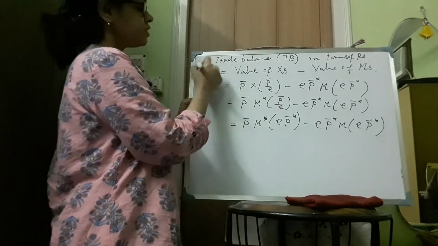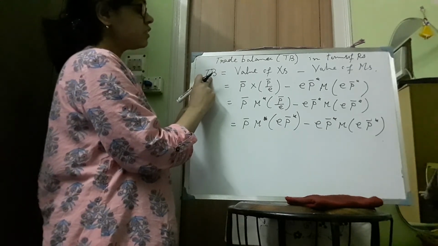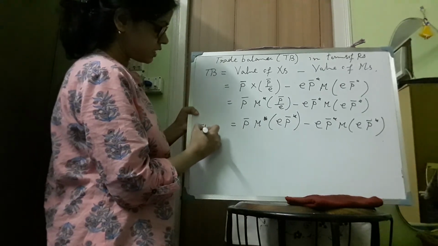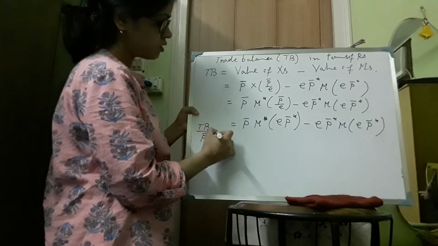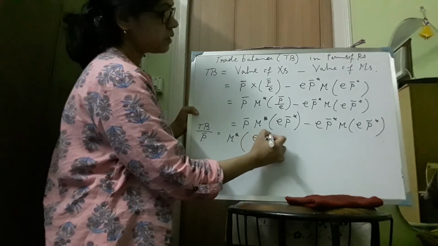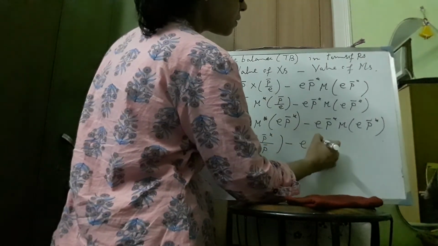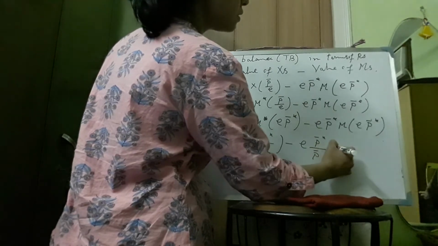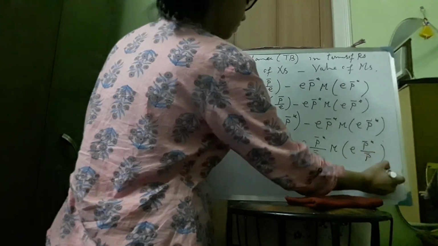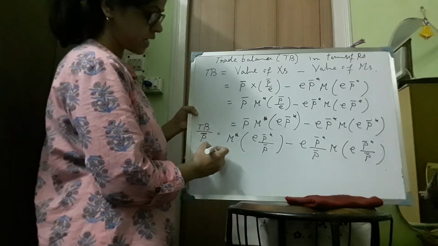Now we are considering the real trade balance. To consider the real trade balance of the home country, we have to divide TB by P bar, because P bar is the price of the home country. So on the left hand side we will have TB divided by P bar. On the right hand side we will have M star times P bar star divided by P bar, minus E P bar star divided by P bar times M of E P bar star divided by P bar. So this is the real trade balance.